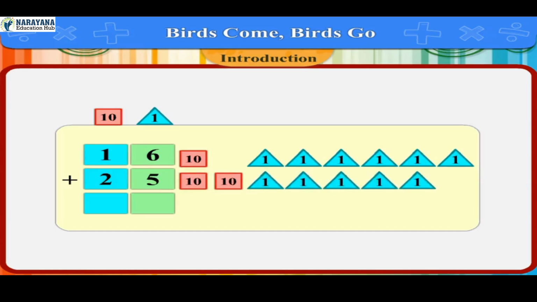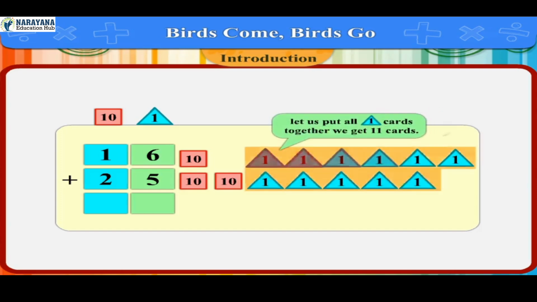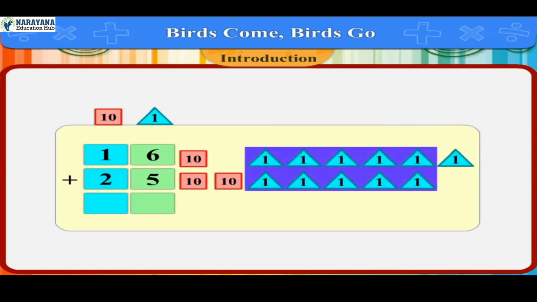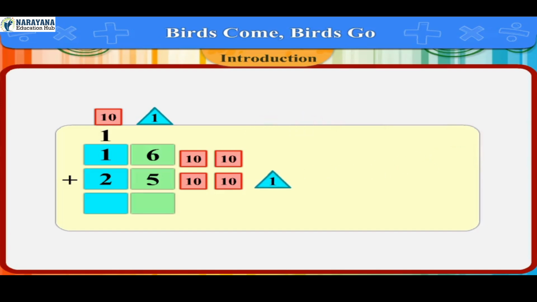Now for addition, let us put all 1's cards together. We get 11 cards. Of those, 10 1's cards make 1 10 card, and we are left with 1 1 card, which we write like this.